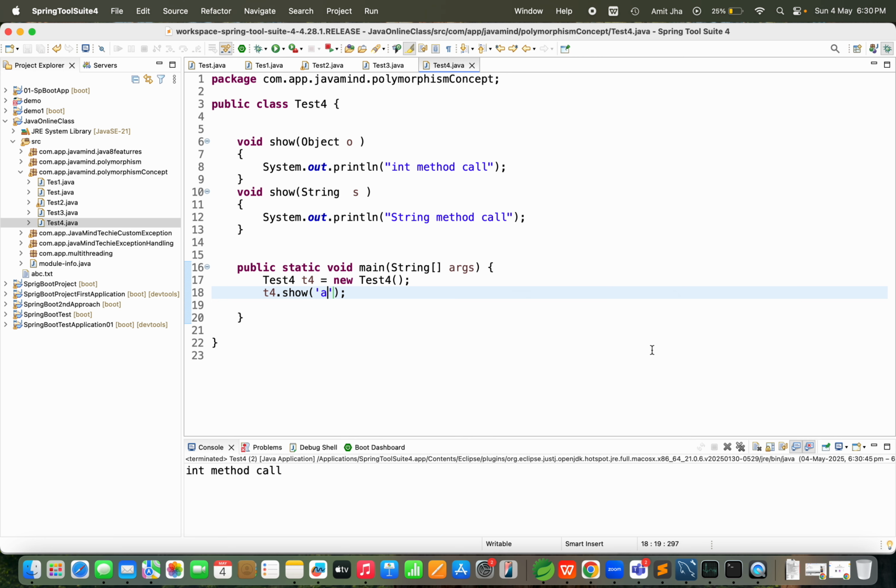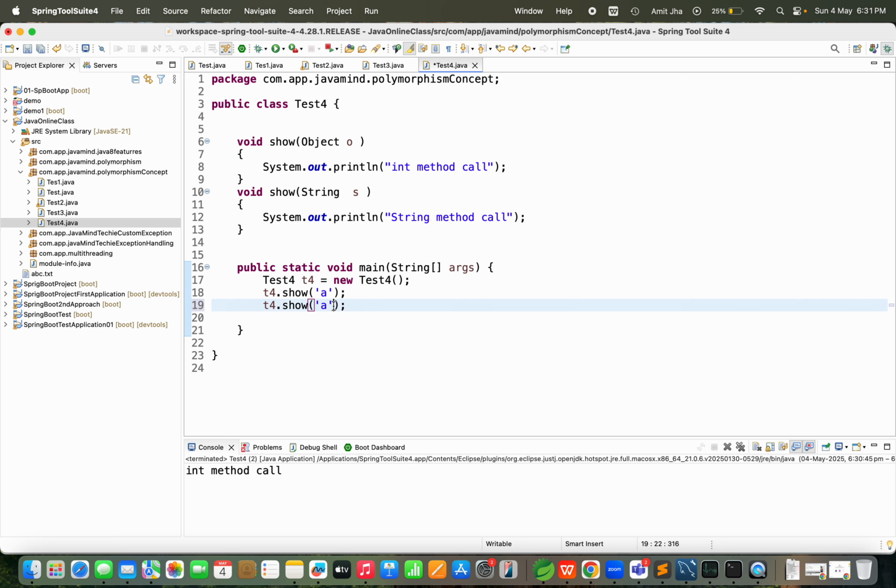Guys, see the int method call. Because this is our parent class, yes or no? That's why you can see this Object class method called. Correct? Yes. Guys, see the same thing if I call it with our String class.